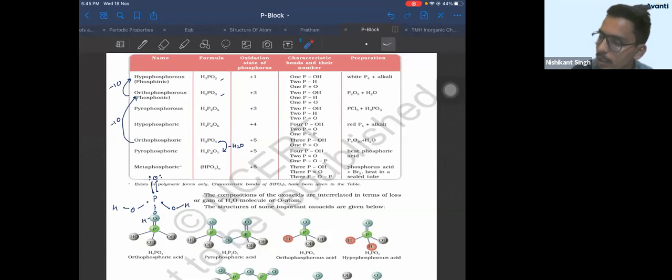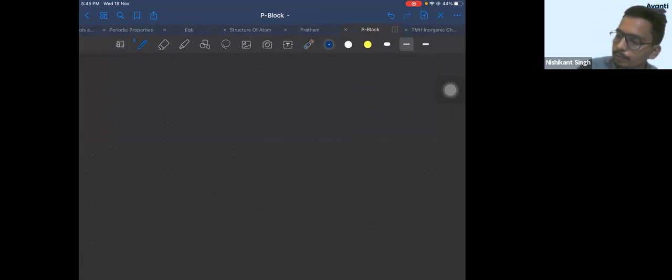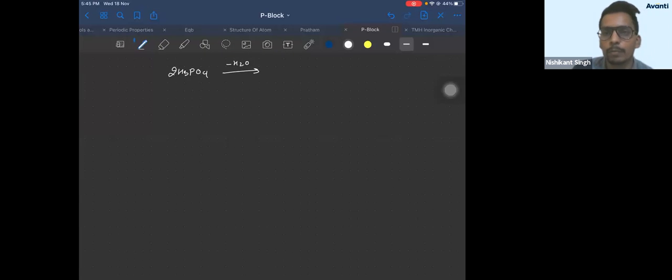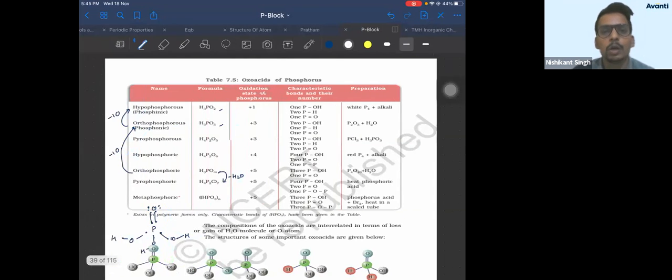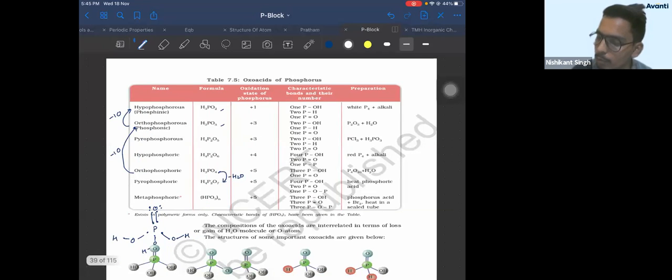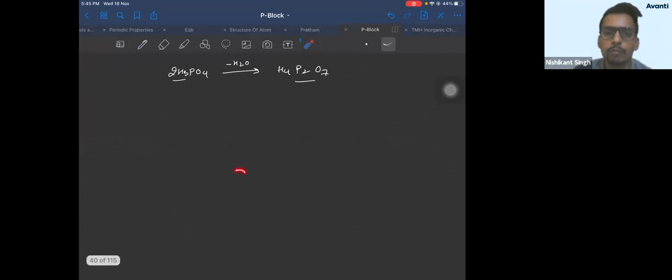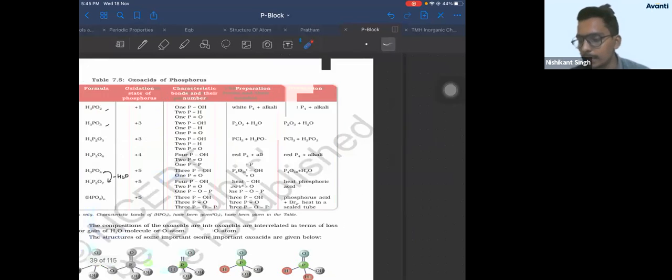So what I'm trying to say here is, if you take 2 H3PO4 molecules and remove a molecule of water, what will you get after removing H2O? Total you had 6 hydrogen. Now you have 4 hydrogen, 2 phosphorus, and 8 oxygen were there. You have removed 1 oxygen. So you'll get H4P2O7. So how do you get pyrophosphoric acid? By removal of a water molecule from orthophosphoric acid. ठीक है?